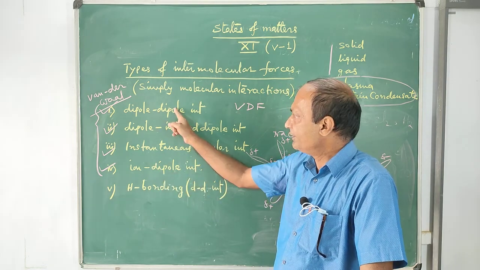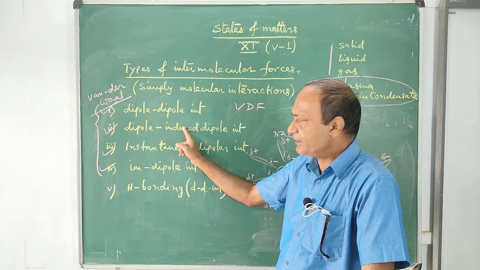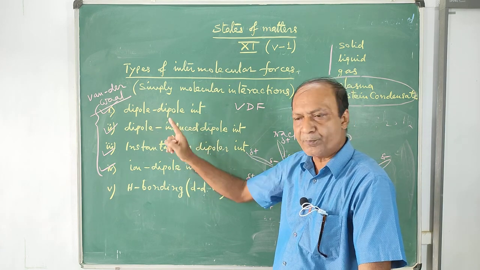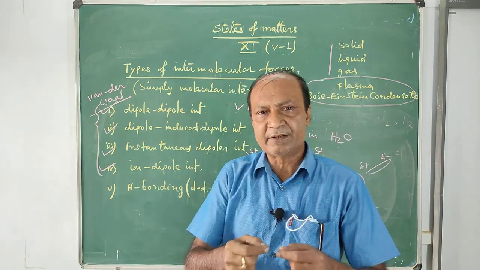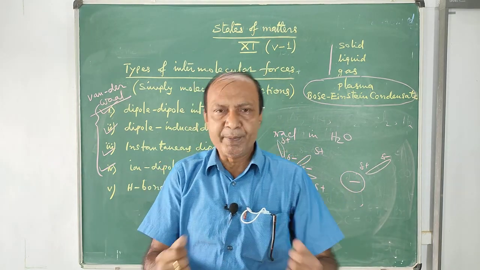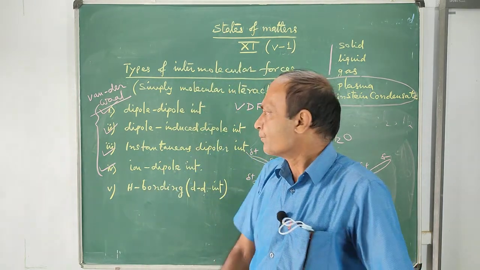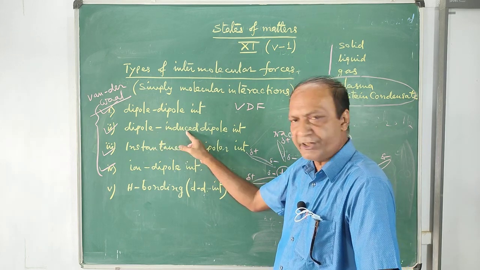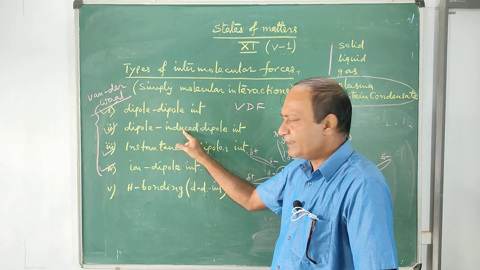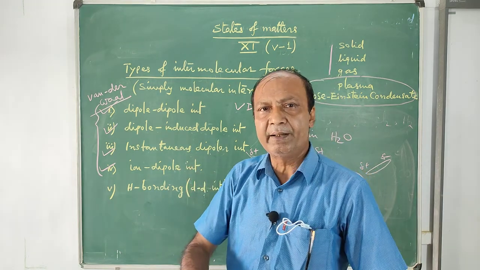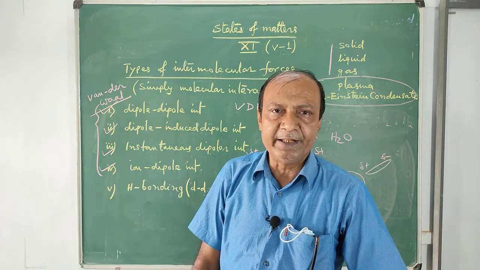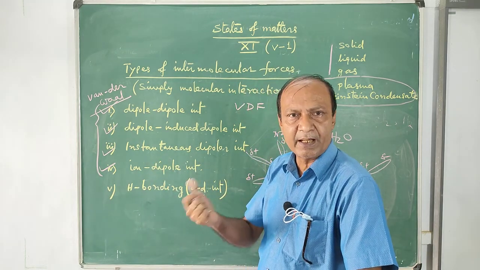What is the order? This is stronger than this, because here both are permanent dipoles. Permanent dipoles will always be existing there, and they will attract each other very firmly. In the second one, one is permanent but the other is not; the dipole is induced. That induced dipole, for the next moment, will lose its polarity, and some other molecule will become induced.